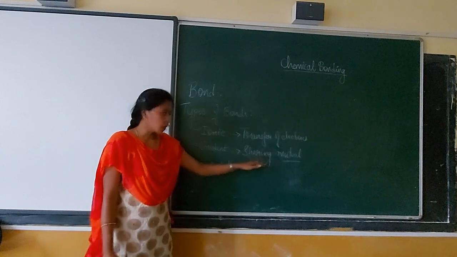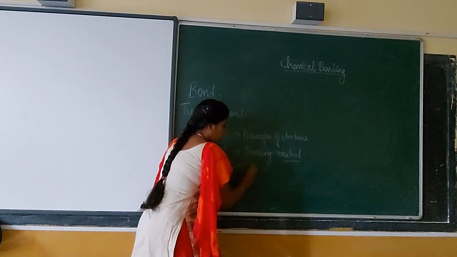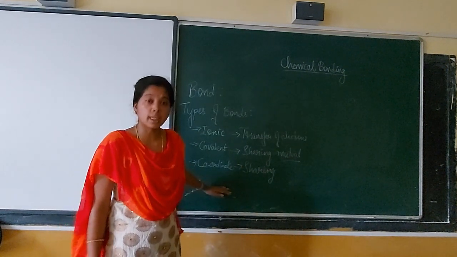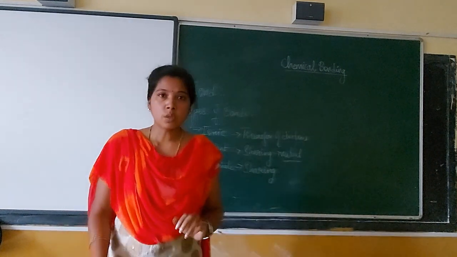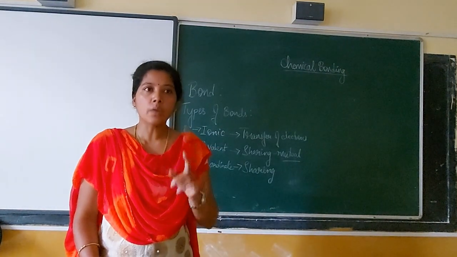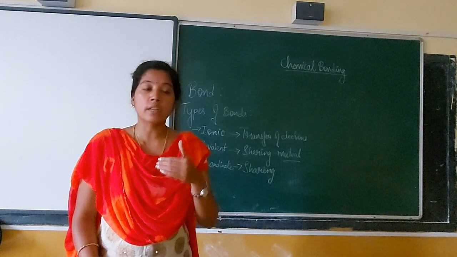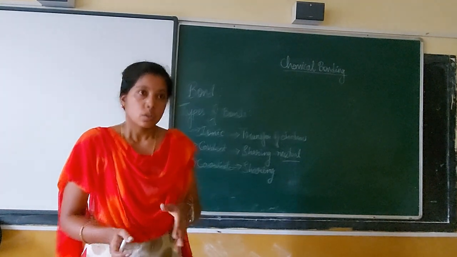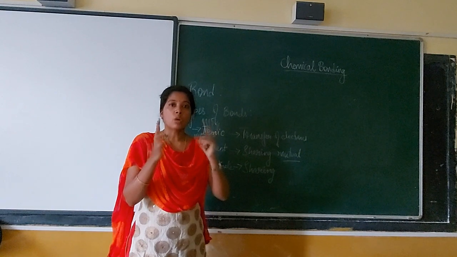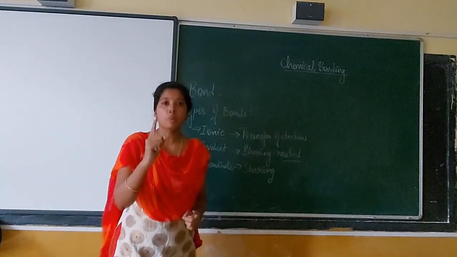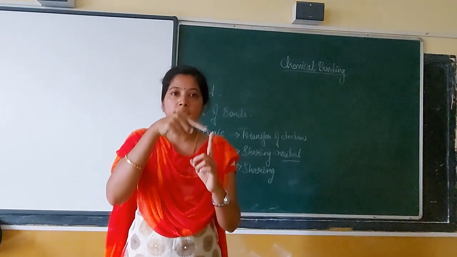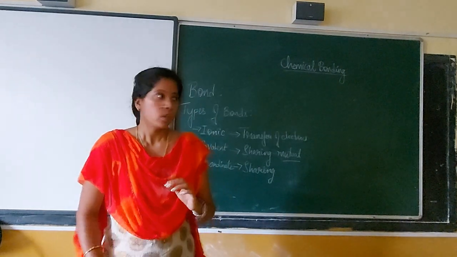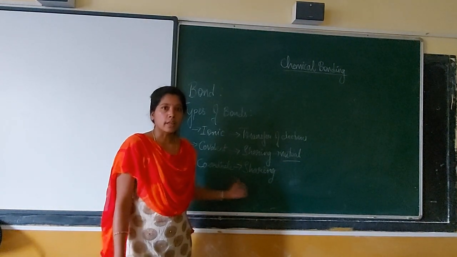Now we have the third type of bond, called the coordinate bond. This is again a sharing of electrons, but here it is not mutual. We can have 2 atoms which are trying to combine. One of the atoms is electron rich, so it shares the electrons. It's completely sharing from one side. In a covalent bond it's a sharing between 2 atoms, so it's mutual, whereas in a coordinate bond, it's sharing from one side. I am electron rich, and I share electrons with this electron deficient atom. So it is a one-direction process. That is our coordinate bond.